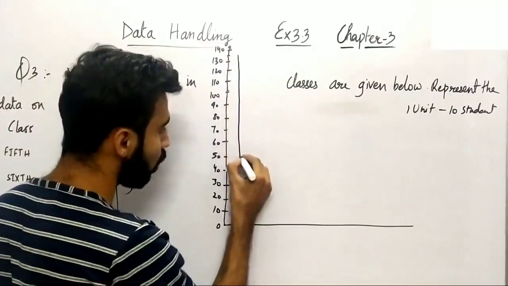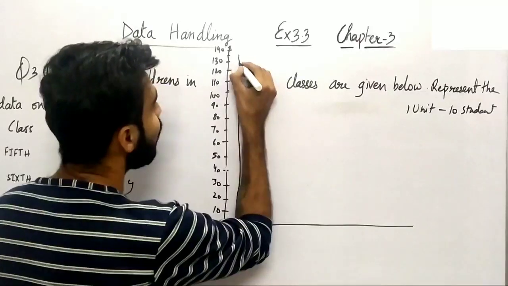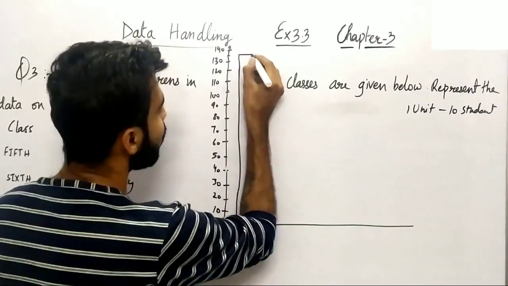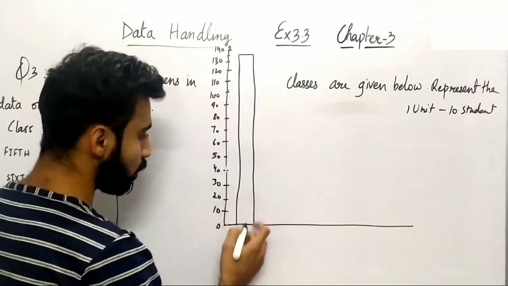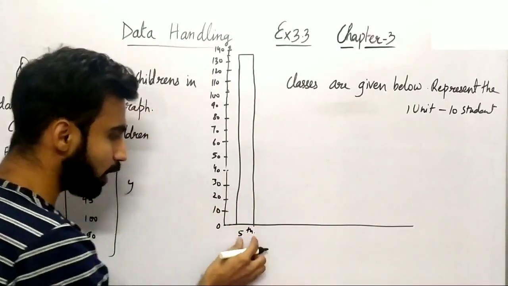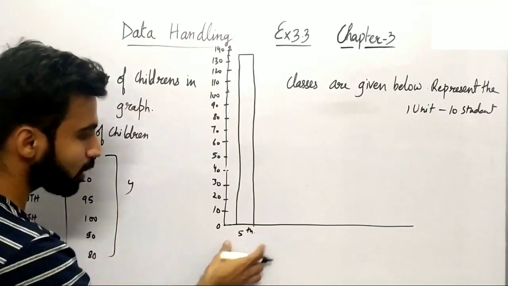So मैं यहाँ पे इसको draw कर देता हूँ. You can see like this. So you can draw it with the help of a scale. I'm just drawing it in a rough way. So you can see like this. So this is, you can see now, 5th class. I'm just writing it in short form, not in the full letters, because it will occupy some space, right?